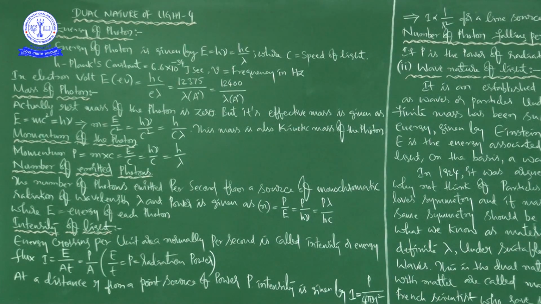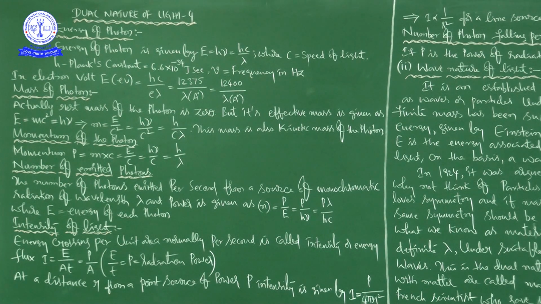And threshold frequency means the minimum frequency of incident radiation required to eject the electron from a metallic surface. Next, threshold wavelength is nothing but the maximum wavelength of incident radiation required to eject the electrons from a metallic surface, right?